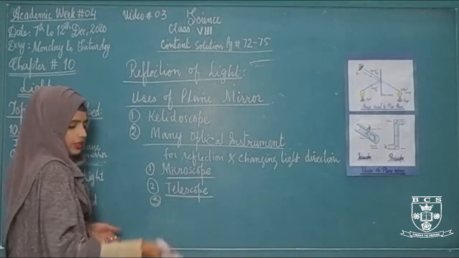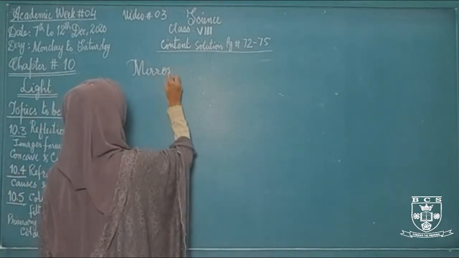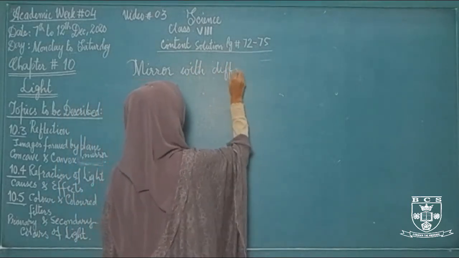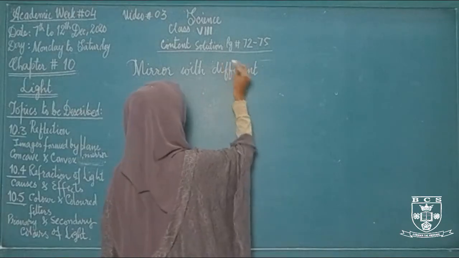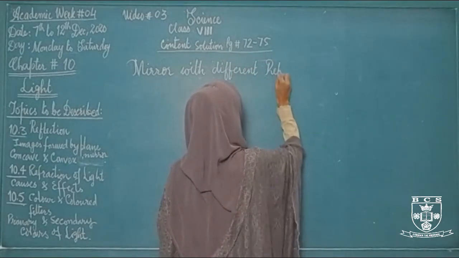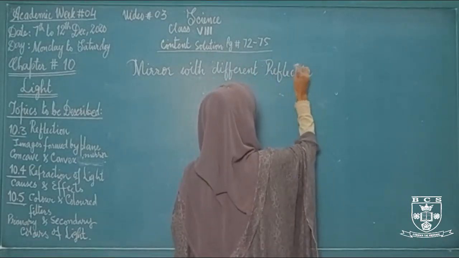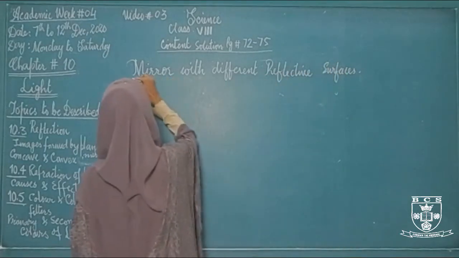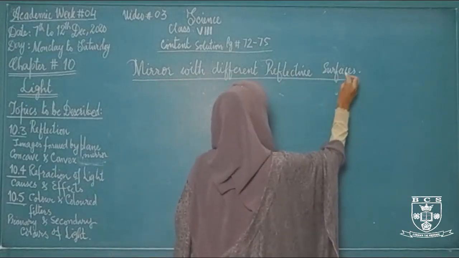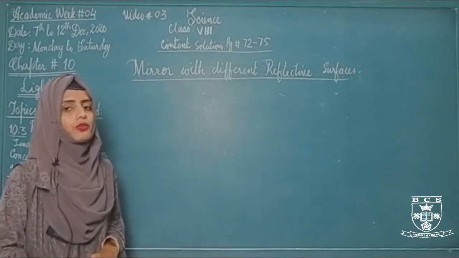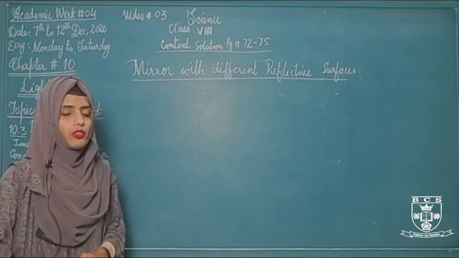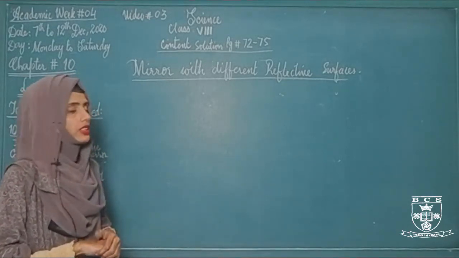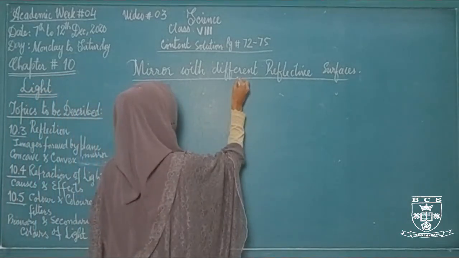Now the next topic is mirrors with different reflective surfaces. On the basis of reflective surfaces, basically we have three types of mirror: plane mirror, concave mirror and convex mirror. We have discussed the plane mirror. Now I am going to discuss two other types of mirror.